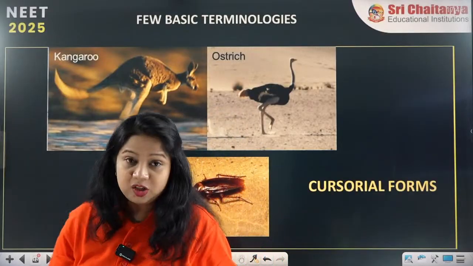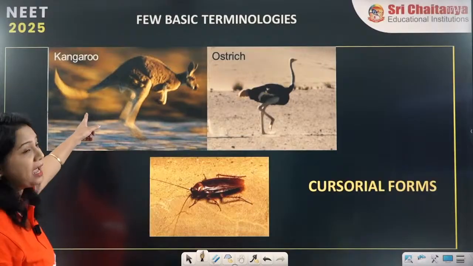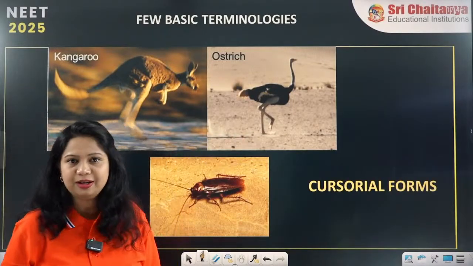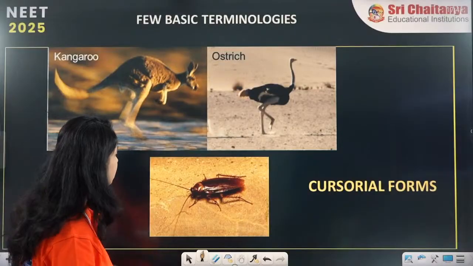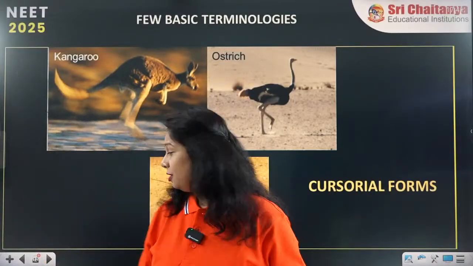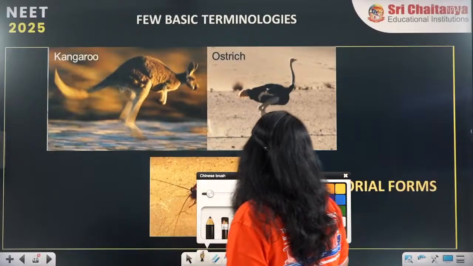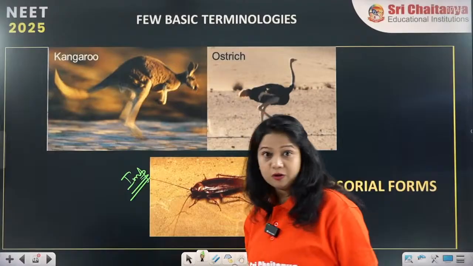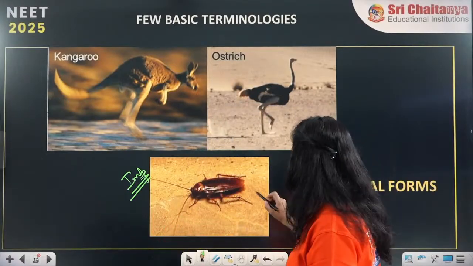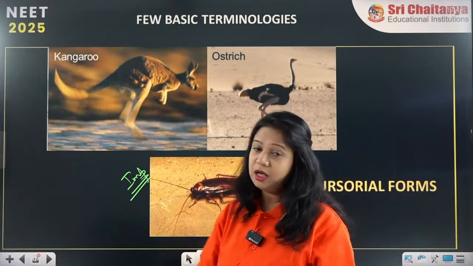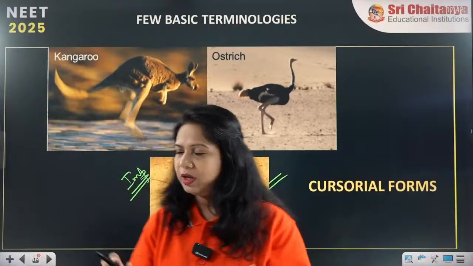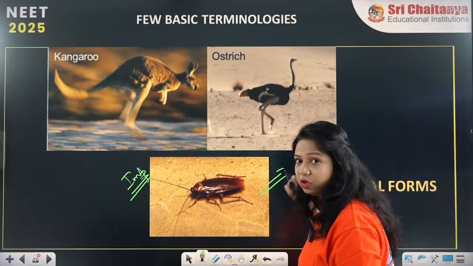So what are these cursorial organisms? We can see a kangaroo hopping, that is a cursorial organism. We can see an ostrich running, that is another cursorial. We can see a cockroach. Remember this, they have asked this question many times in the NEET. Cockroach is a cursorial organism. Cockroach is there in your syllabus and they ask this many times. Remember, cockroach is a cursorial organism. Okay, very important from the NEET point of view.